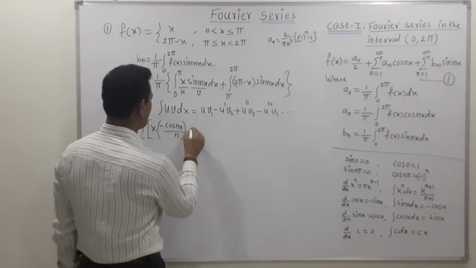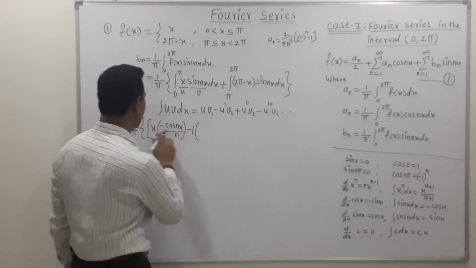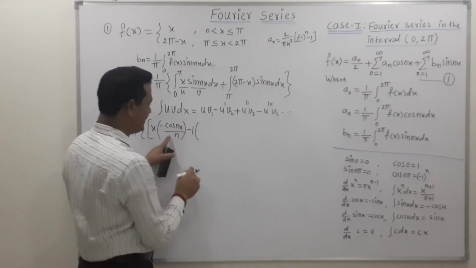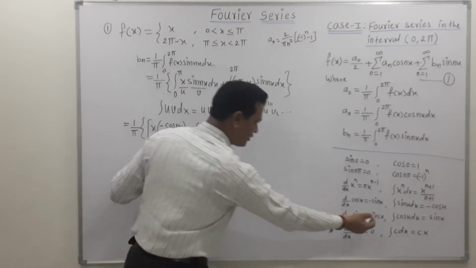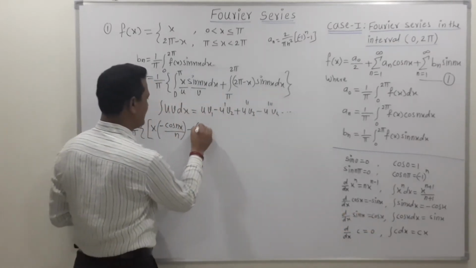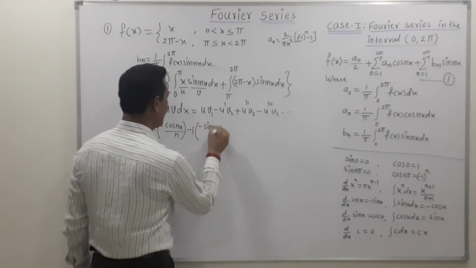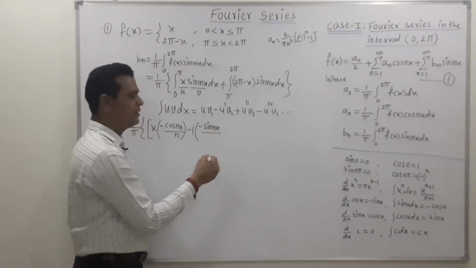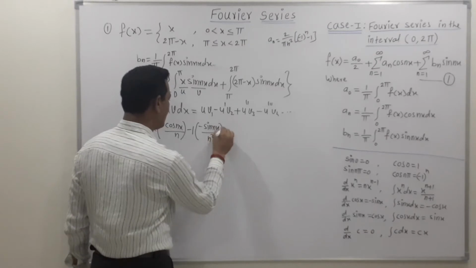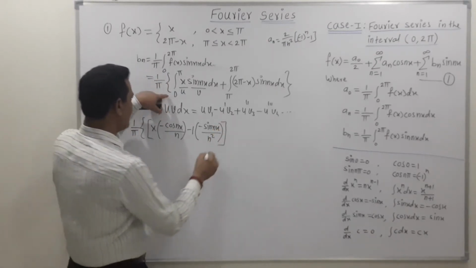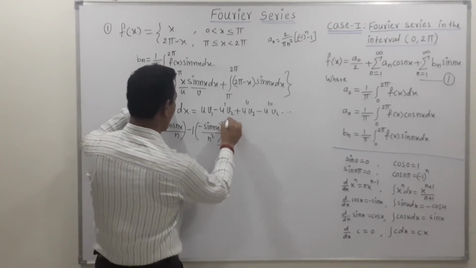So first term, integration of second, minus derivative of first. Derivative of x is 1. Then integration of cos, according to this formula, is sine. So this minus remains as it is. Then this is sine of nx upon n into n, which gives n square.